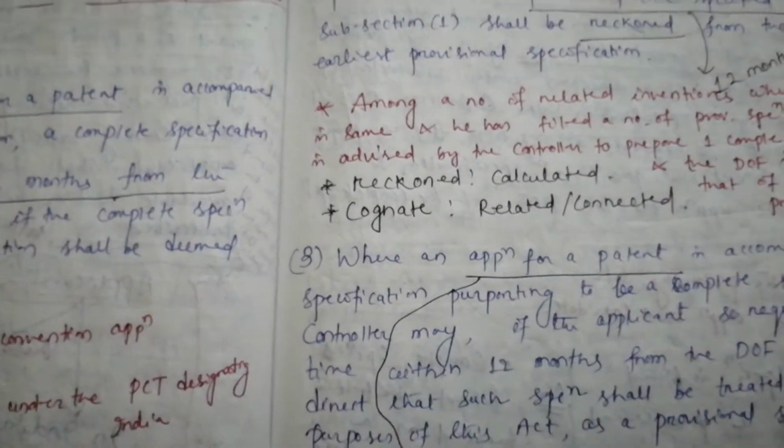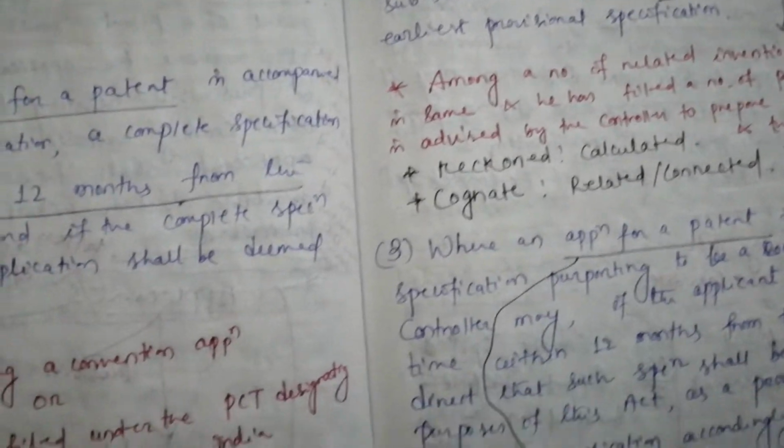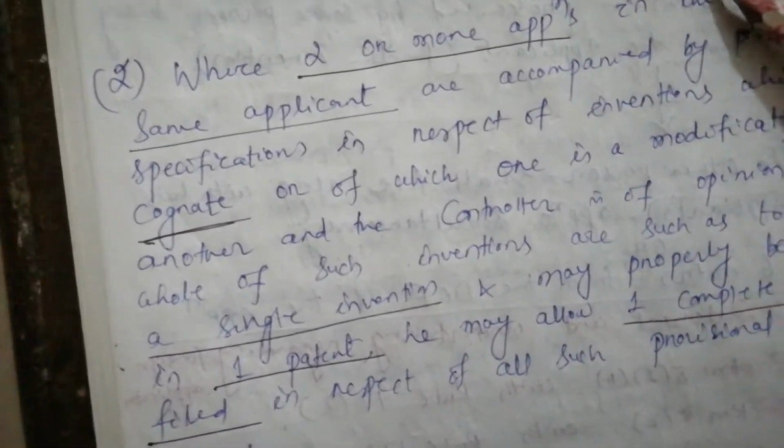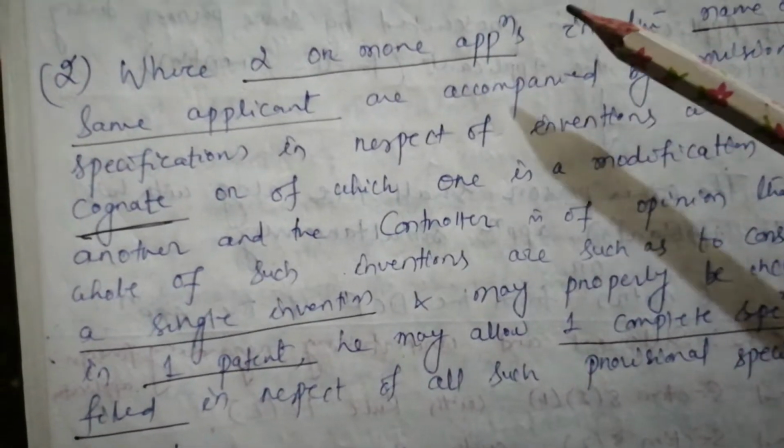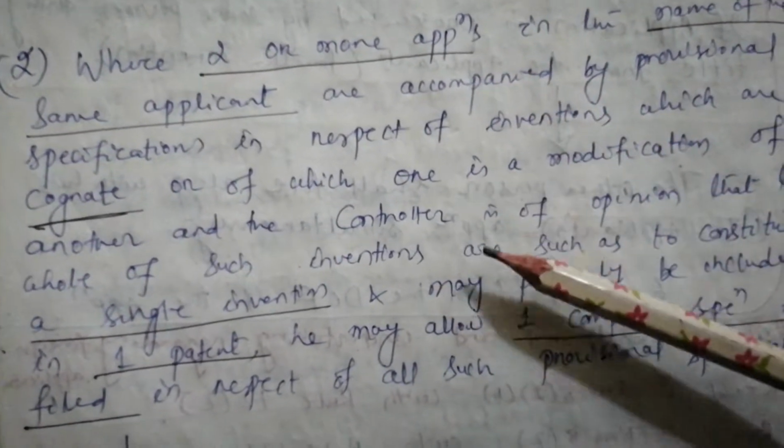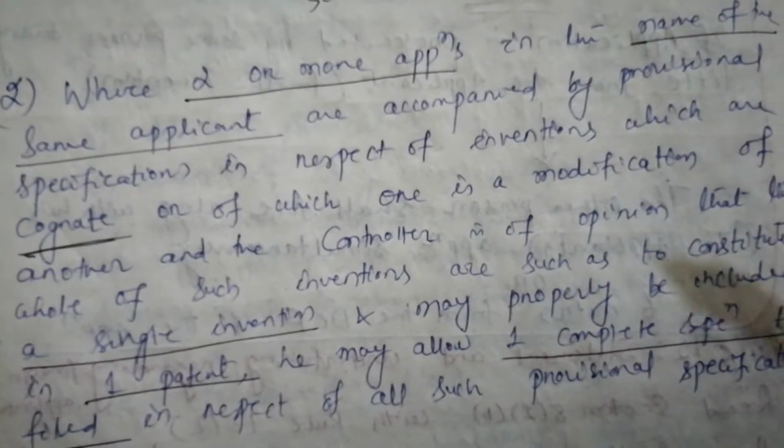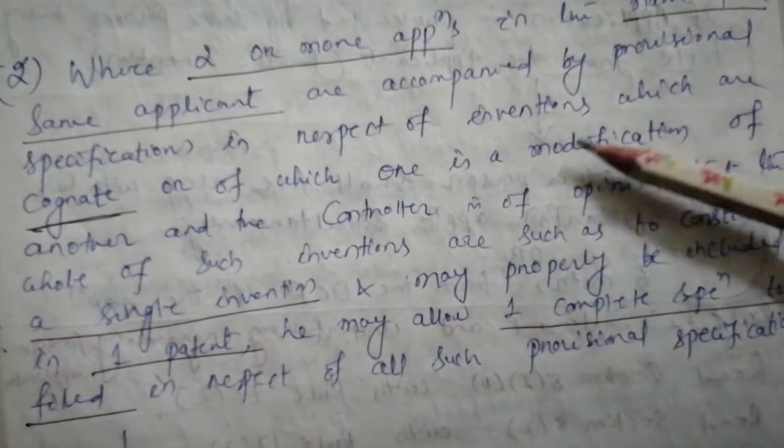Just remember this. In this subsection you can mark out those words or phrases underlined and you can very well understand it. This is an easy one.